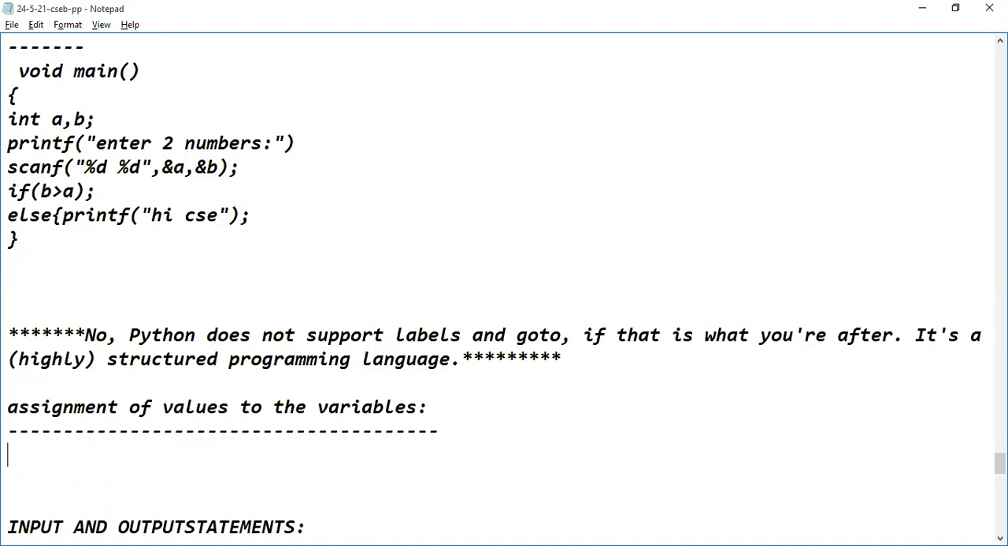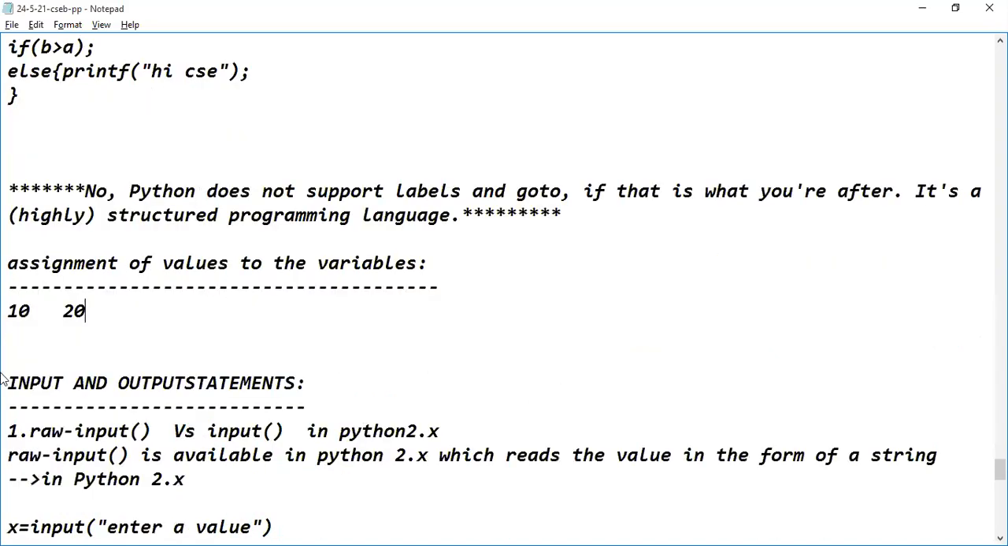Now, here I'm having 10, 20. So this 10 and 20 has to be assigned to two different variables. 10 has to be assigned to one variable, like X, and 20 is a value that has to be assigned to another variable, like Y. Are you understanding my requirement?